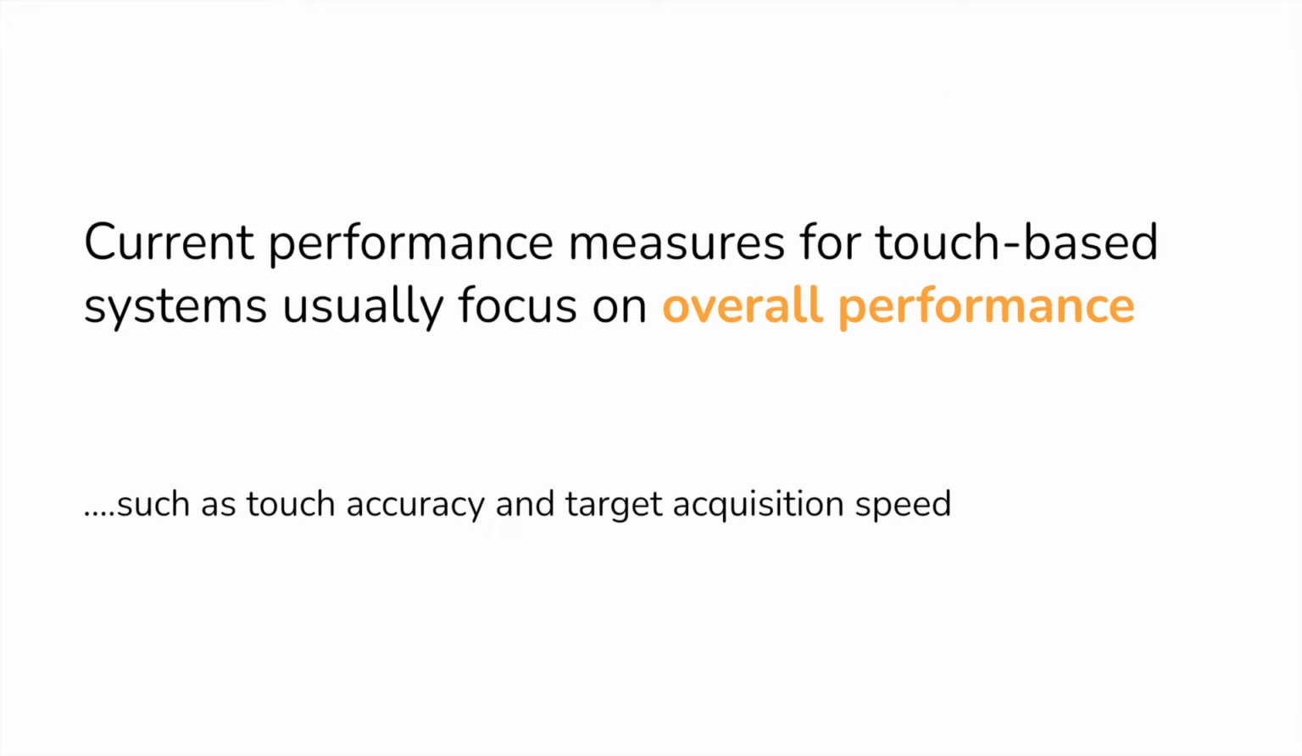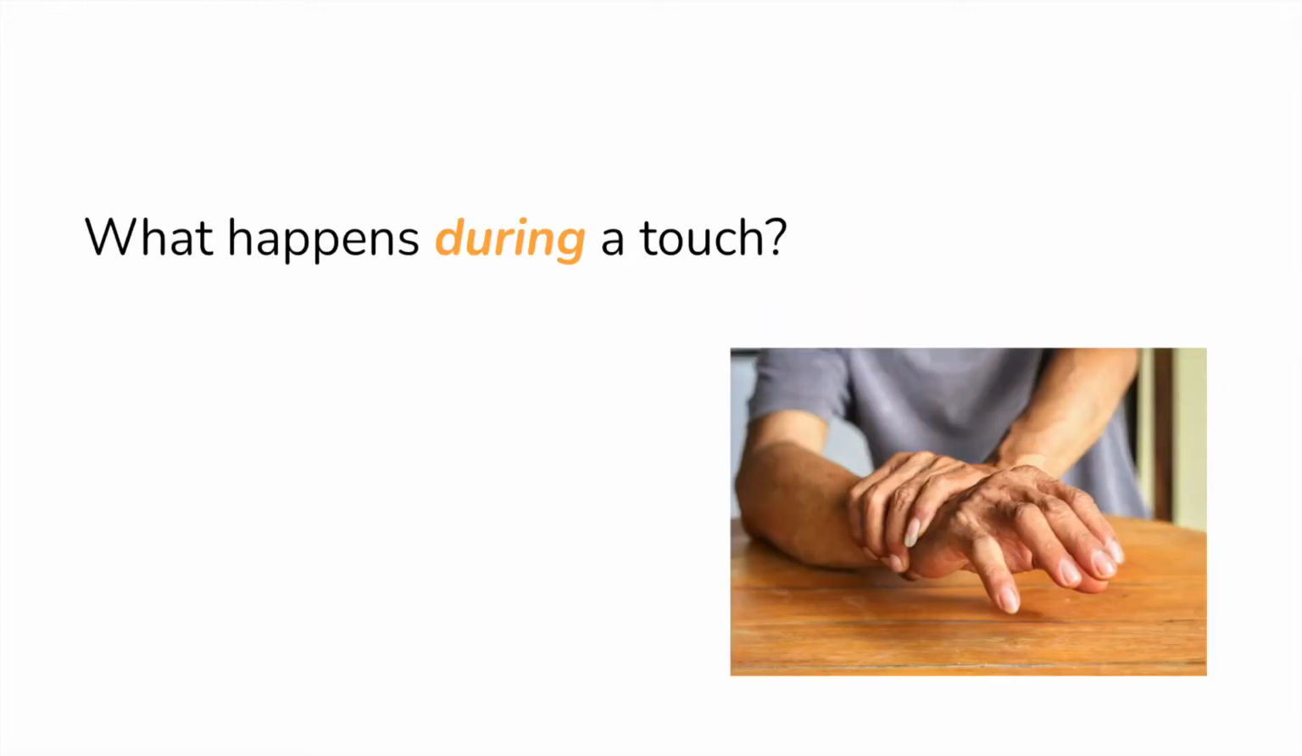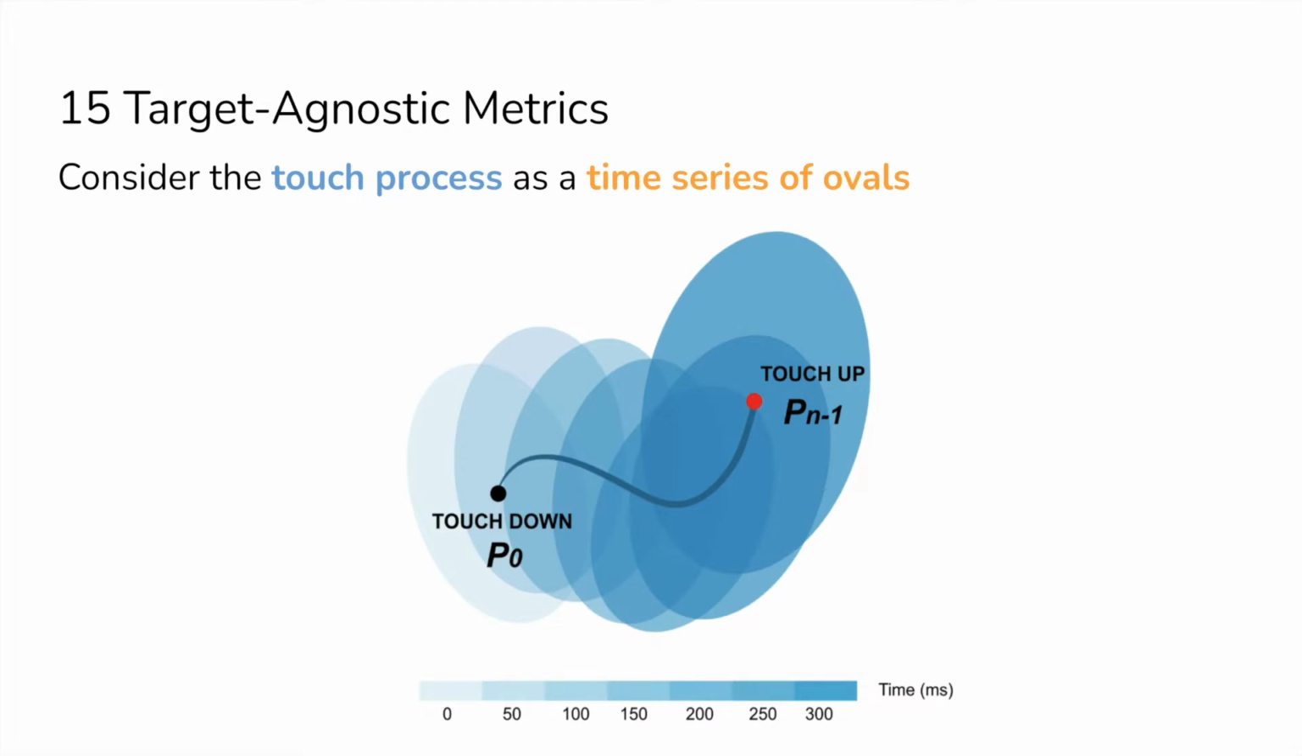Current performance measures for touch-based systems usually focus on overall performance, such as touch accuracy and target acquisition speed. However, they do not provide information on what happens during a touch and why accuracy and speed are what they are. To understand what happens during a touch, we propose 15 target agnostic metrics that consider the touch process as a time series of ovals from finger down to finger up.